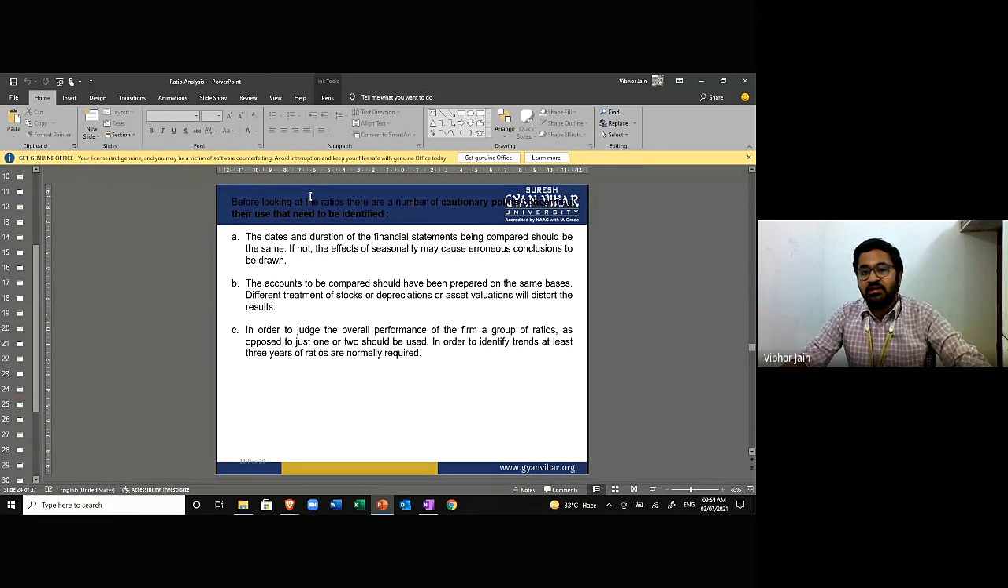Before looking at the ratios, there are a number of cautionary points that you need to identify. So you need to take care of all these points before calculating any ratio. First is the dates and duration of financial statements being compared should be the same. Of course, if you're comparing the ratio of this year, then both the financial statements should be of this year. The accounts should have been prepared on the same base. Of course, the base would have been same. That is clear. In order to judge the overall performance of the firm, a group of ratios as opposed to one ratio should be used. Of course, you're not going to use one ratio, but you're going to use a group of ratios to calculate, to the best of your ability, the performance of the company.